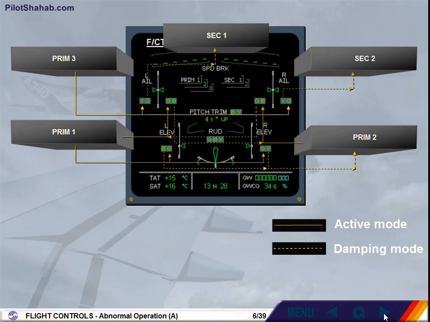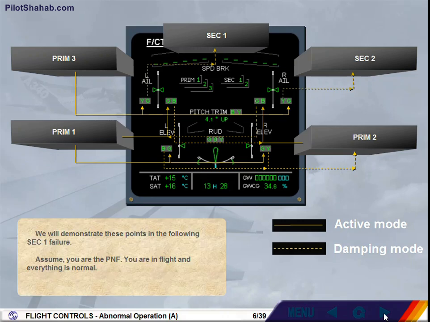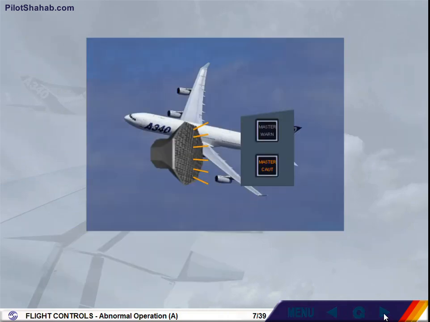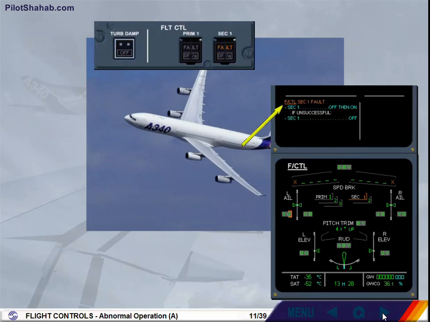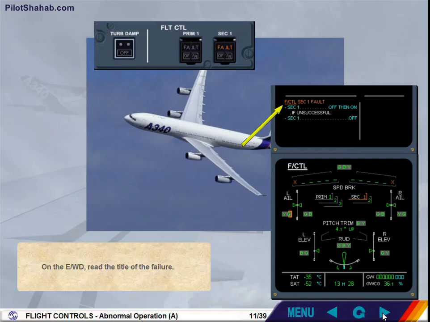We will demonstrate these points in the following SEC 1 failure. Assume you are the pilot non-flying. You are in flight and everything is normal. Click on the forward arrow to activate the failure. On the engine warning display, read the title of the failure.